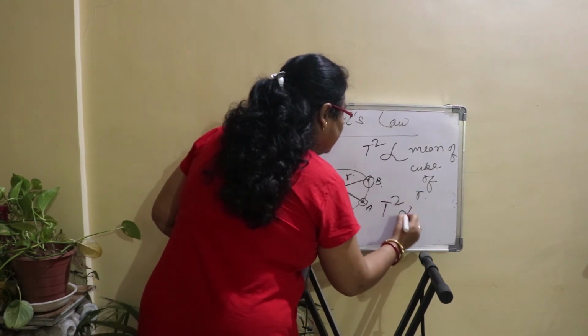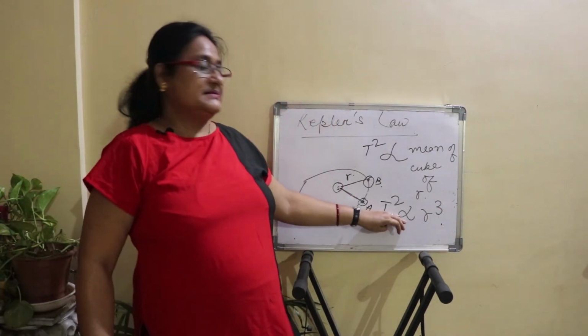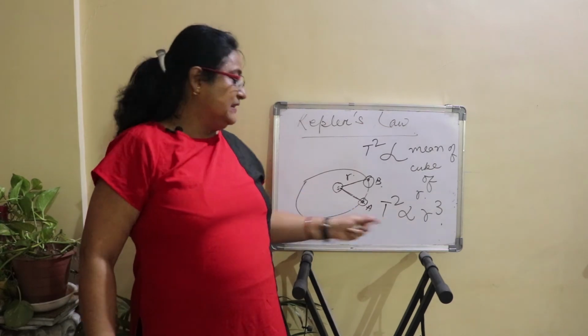If I write it like this, it will be like this. This is the third formula.